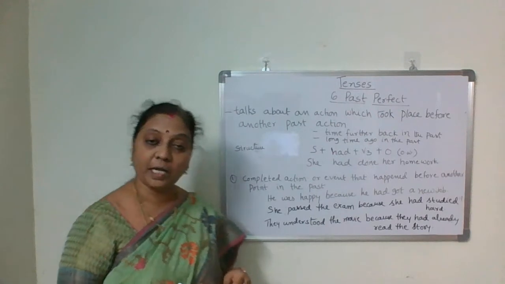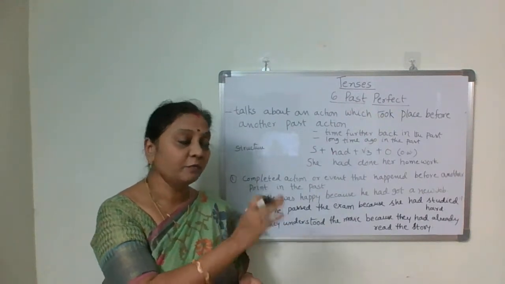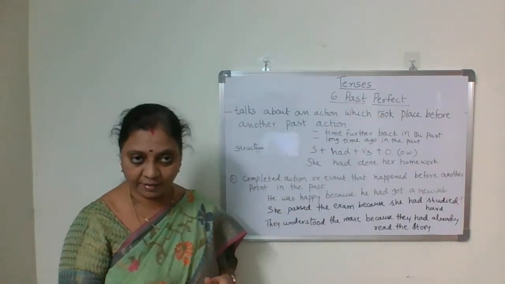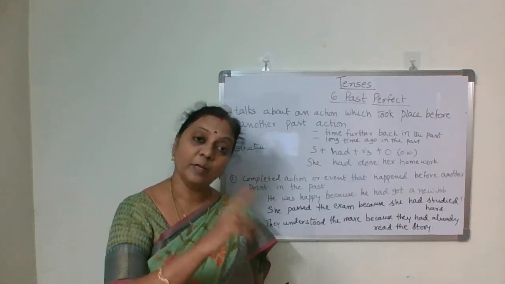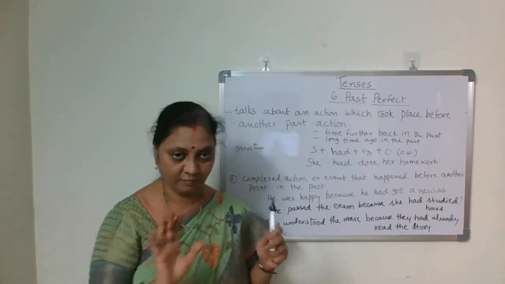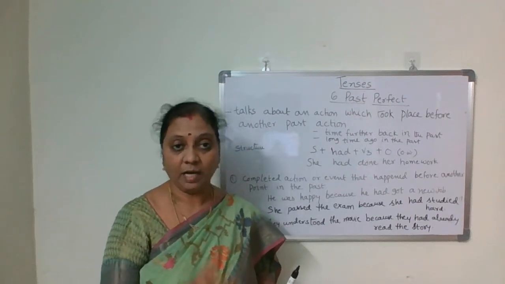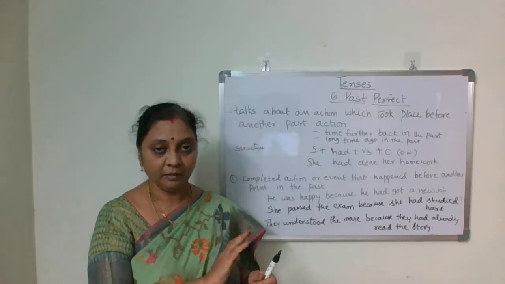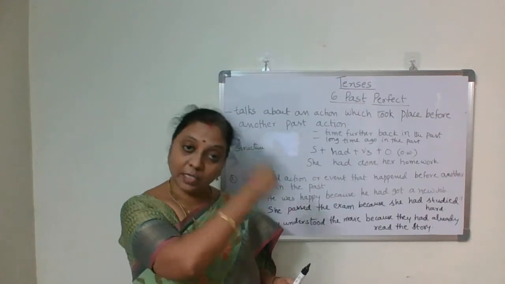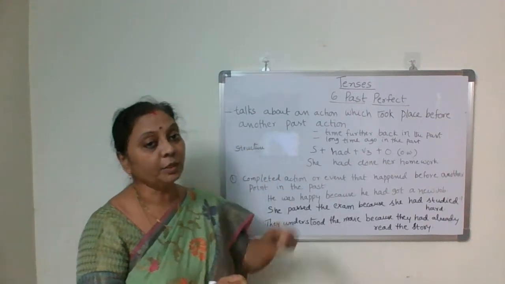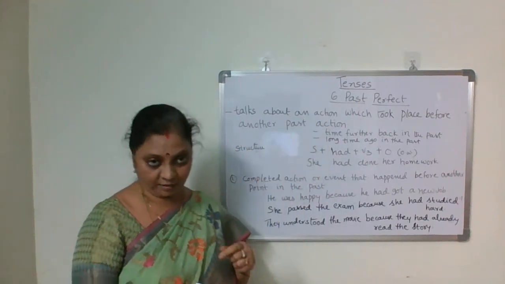It talks about an action which took place before another past action. Once one past action took place, before that another action also happened. If you want to talk about that action, then we use past perfect tense.